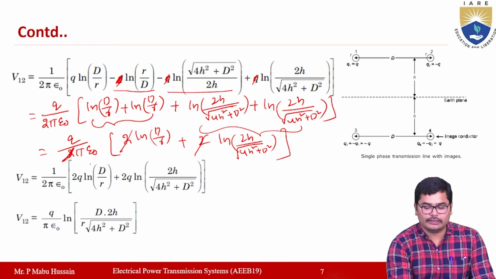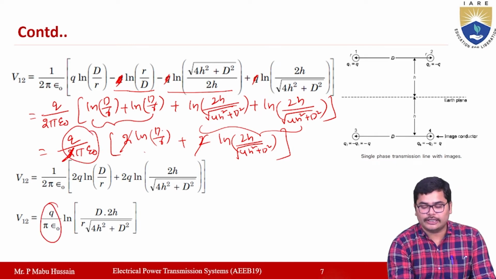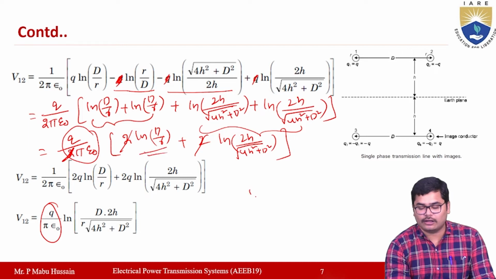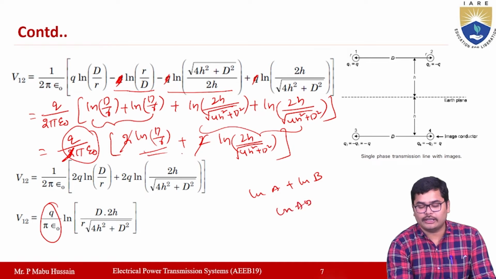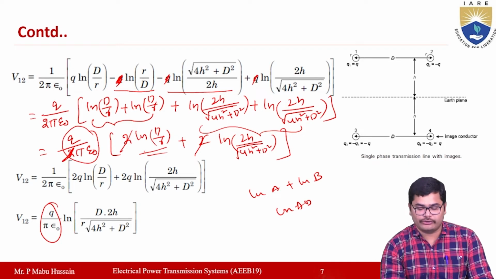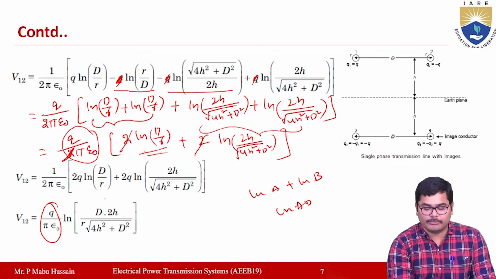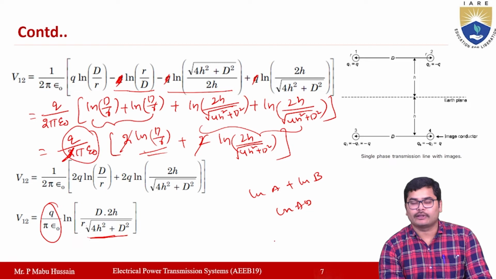So what you will get finally is q by pi epsilon naught into ln d by r plus ln 2h by square root of 4h square plus d square. This is like ln a plus ln b, which can be written as ln ab. So you can write it as ln of d by r into 2h by square root of 4h square plus d square. This term you will get.